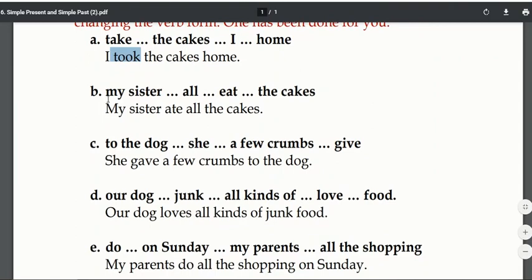In the same way, my sister ate all the cakes. Please note the past tense of eat is not eated or anything else. Okay, it will be ate.